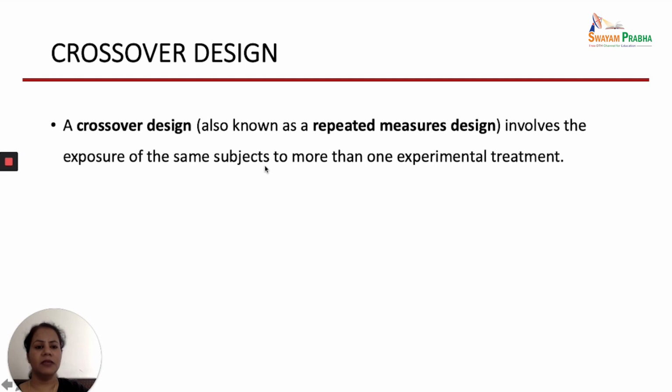The same subjects are exposed to more than one experimental treatment, so the subjects can be compared based upon the exposure. There is no question of heterogeneity of the characteristics of the subjects.